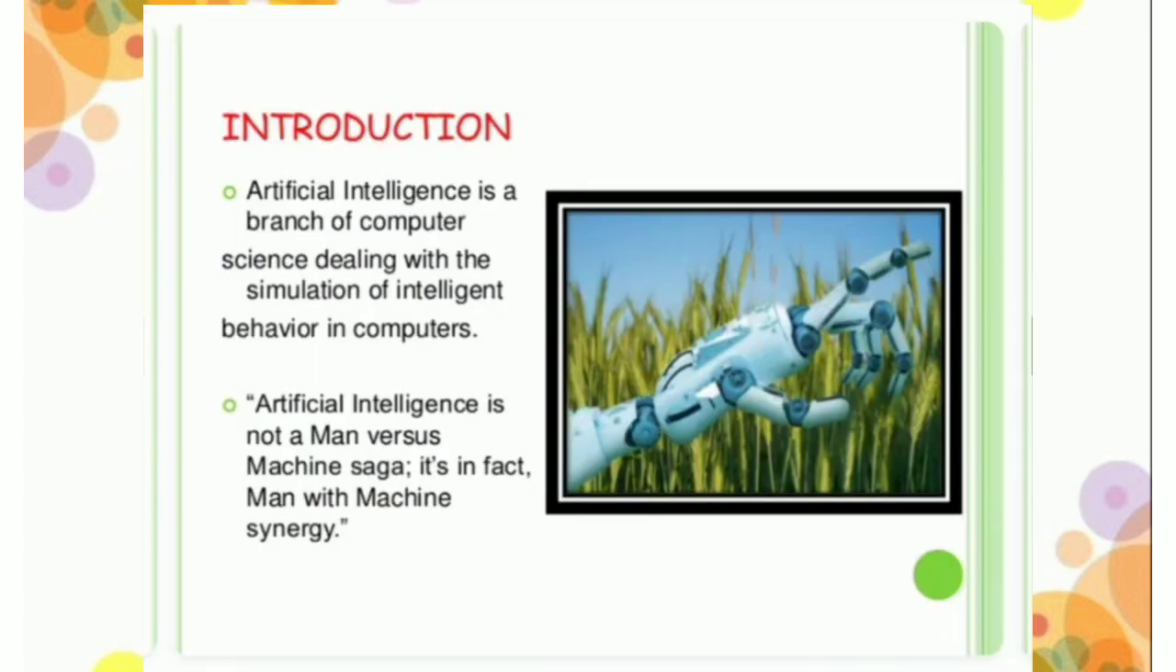Introduction. Artificial intelligence is a branch of computer science dealing with the simulation of intelligent behavior in computers. Artificial intelligence is not a man versus machine saga. It's in fact man with machine synergy.